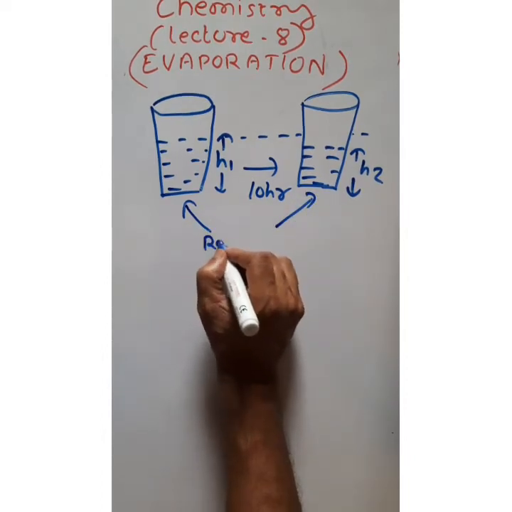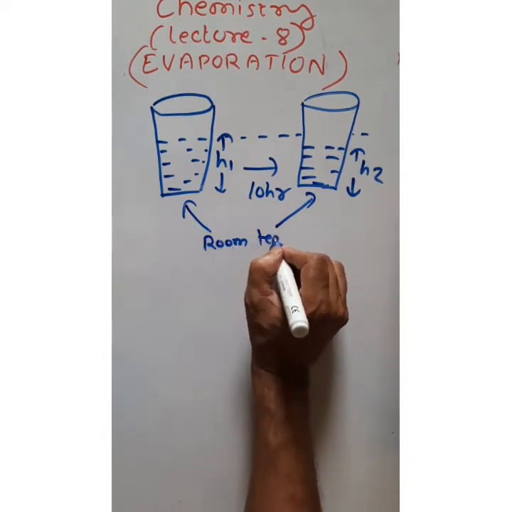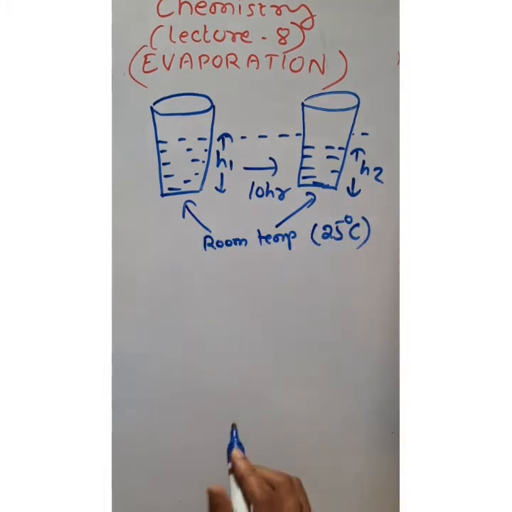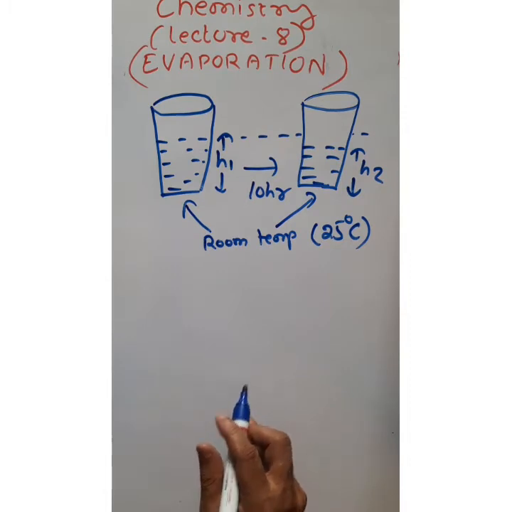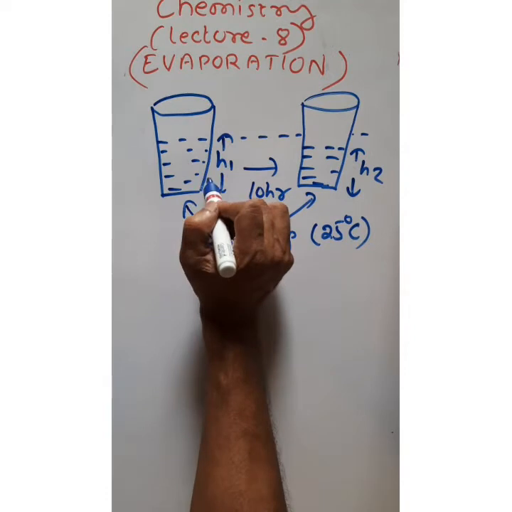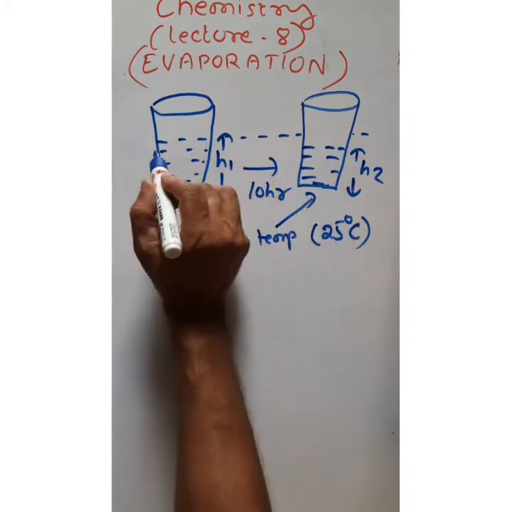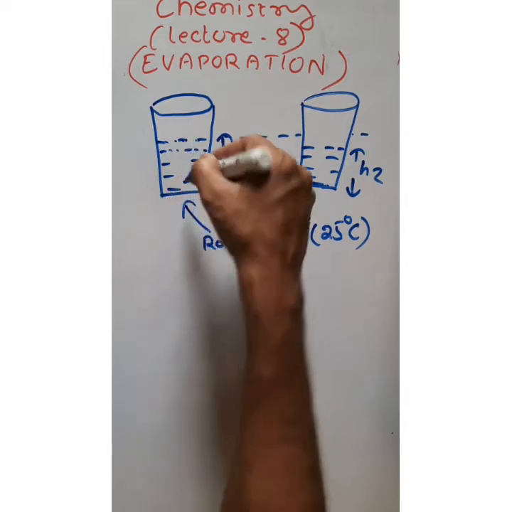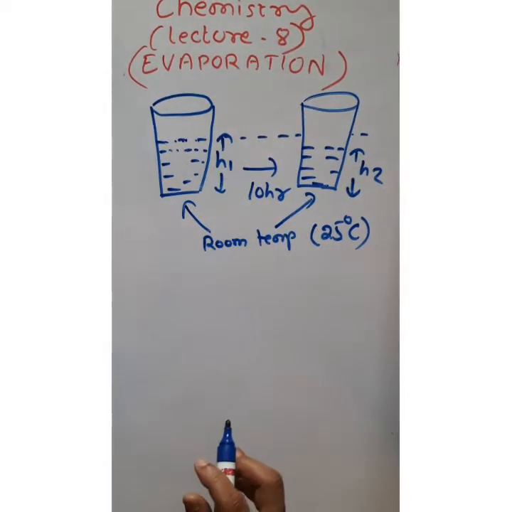So this water, now see, we are keeping under the open space. So what is the temperature? The temperature of the surrounding is room temperature. So we generally take room temperature as 25 degrees centigrade. So now you see, why does the level of water decrease? Definitely some water has evaporated to the surrounding.